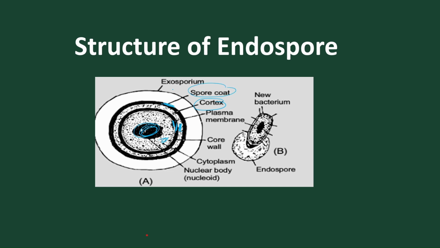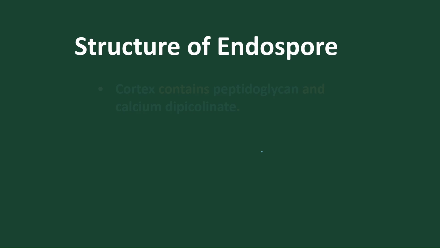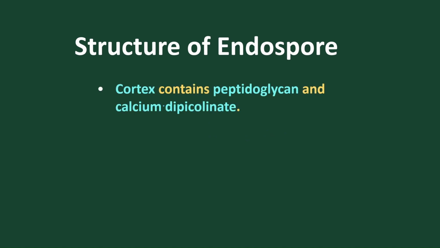This is the spore coat present. And then exosporium is present outside. So this is the structure of the endospore. And when the endospore matures and a favorable condition arises, what happens? The endospore ruptures and gives rise to the new bacteria. Release the new bacteria. So we came to know that the cortex is present.